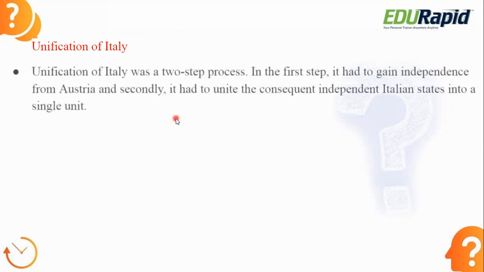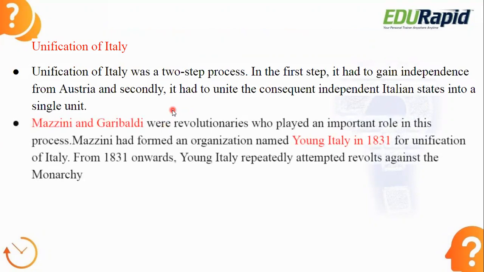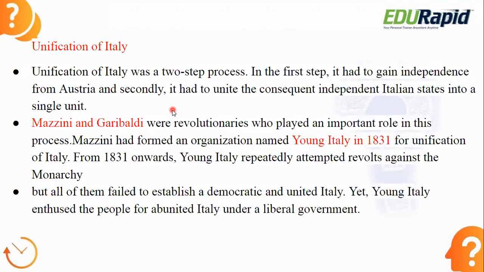So next comes the unification of Italy. Now we're going to study the unification of Italy, which was a two-step procedure. The socio-economic condition of Italy was the same as in many other European countries. A feudalistic society was there. The economic condition of the people was very bad, and the feudal laws were treating people like dogs, like slaves. That's why the unification of Italy was also very much needed.